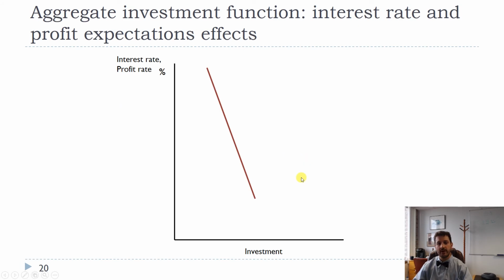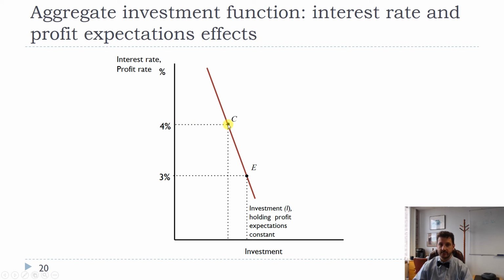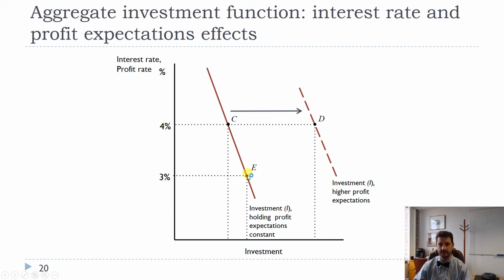So the way we can think about this is, if we have investment on the horizontal axis and the interest rate and the profit rate on the vertical axis, we would expect investment to increase as the interest rate falls. If the interest rate is 4%, we're at some point here, C. If we are at 3%, we're at some point here, E. And that's holding profit expectations constant. As profit expectations increase, then we can shift our investment curve to the right and get even more investment at a similar interest rate.